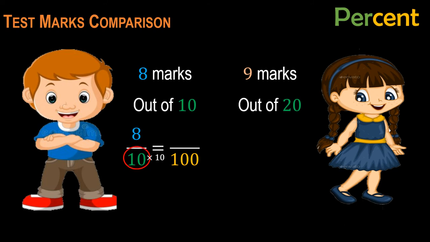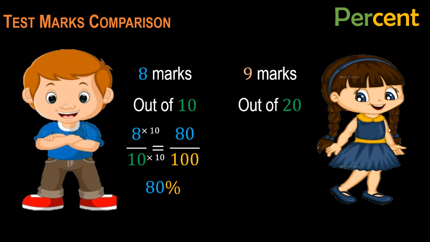So we have to multiply the same number with the numerator. So 8 times 10 equals 80. Now we have converted this fraction to out of hundreds. So now 80 is 80%, because 80 is out of 100. So we just convert the fraction to get 100 in the denominator, and we have got the percentage, right?